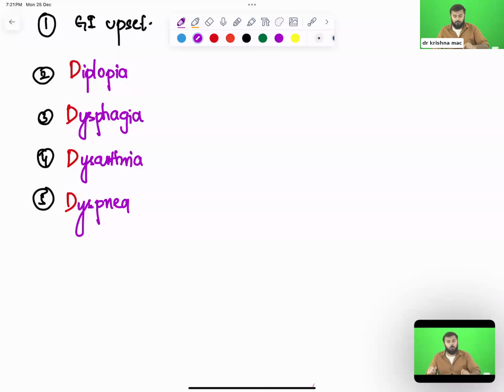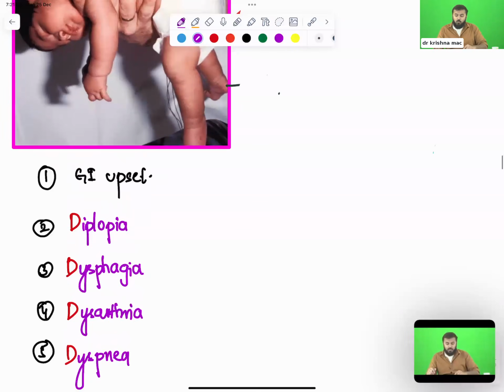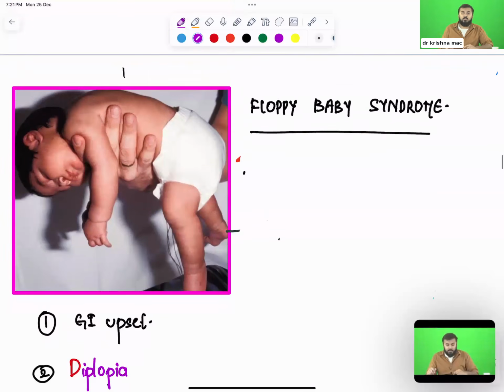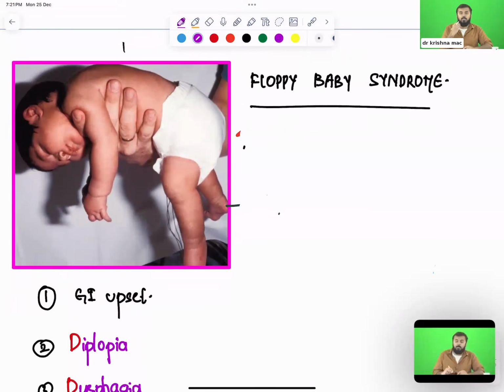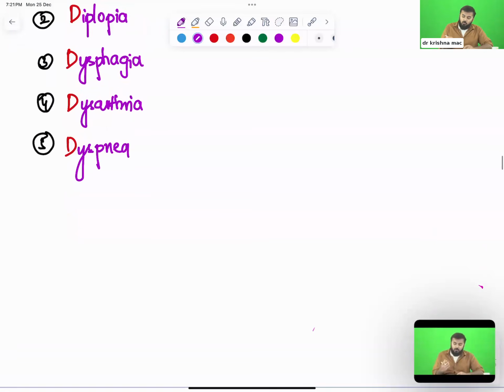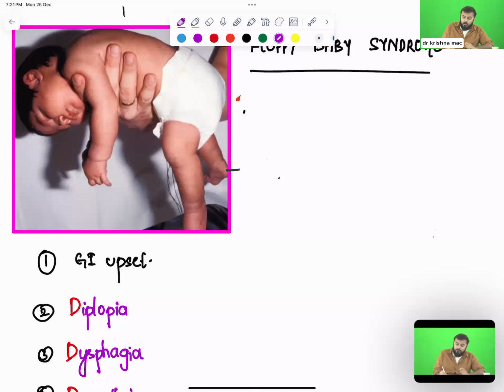So these are the 4 important symptoms. Then what are the symptoms that you see in a baby? Will the baby talk? Will the baby eat by himself? No. So what symptoms do you have to notice and tell your doctor? First thing, the muscles are not working, so the intestine will not contract. If the intestine does not contract, the baby will not pass feces. The mother will complain to the doctor that my baby has not passed feces for 2 days. That condition you call constipation.